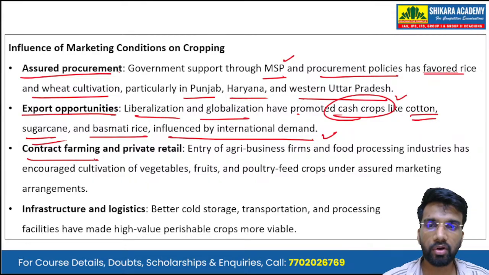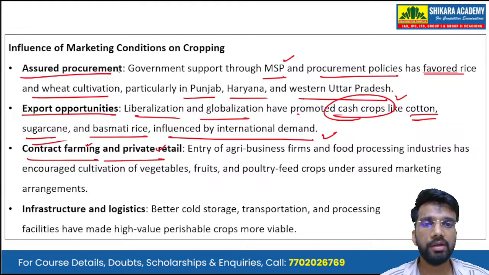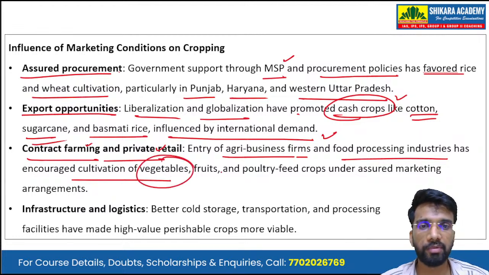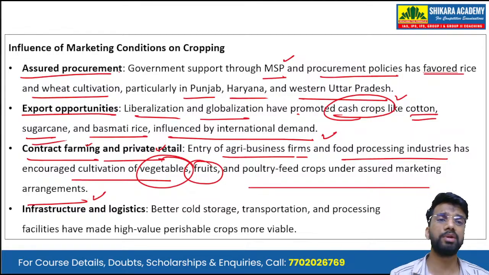Then contract farming and private retail. The entry of agribusiness firms and food processing industries has encouraged cultivation of vegetables, fruits, and poultry feed crops under assured marketing arrangements.